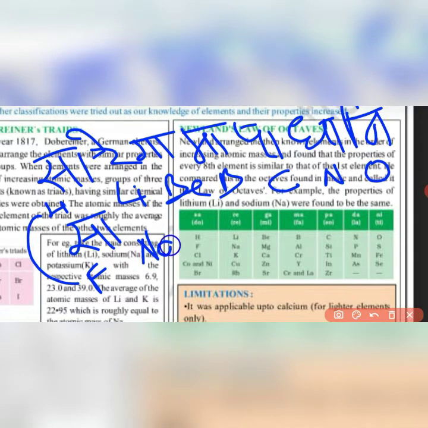Below lithium comes sodium, meaning the property of lithium and sodium is similar, and so on. So this was known as the law of octave. Octave means eighth, that every eighth element is repeating its property to that of the first element.